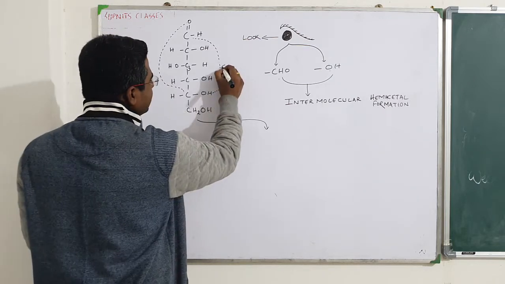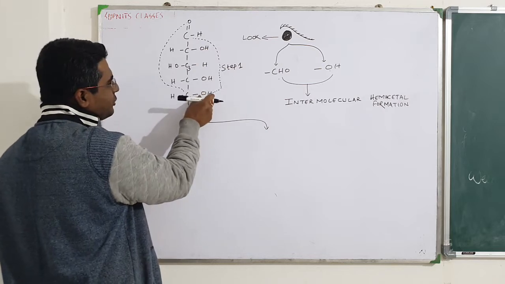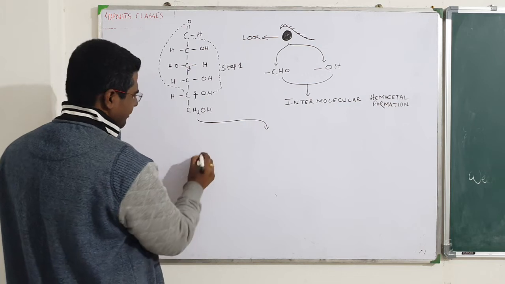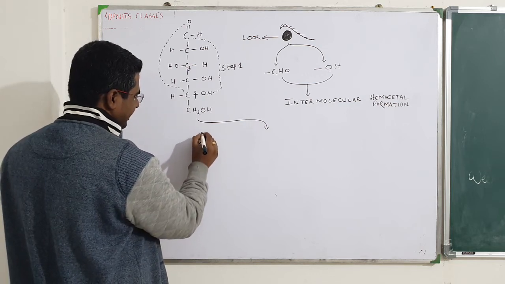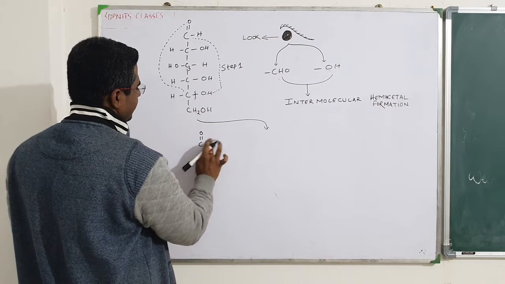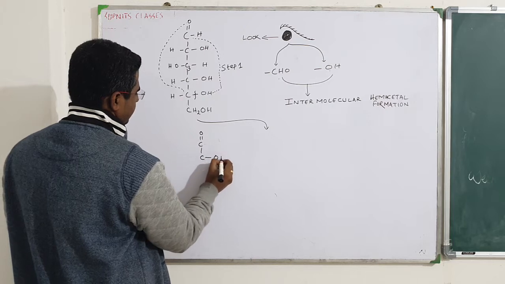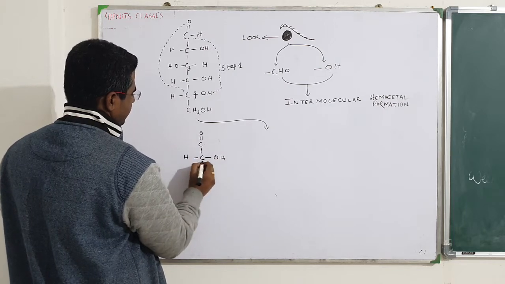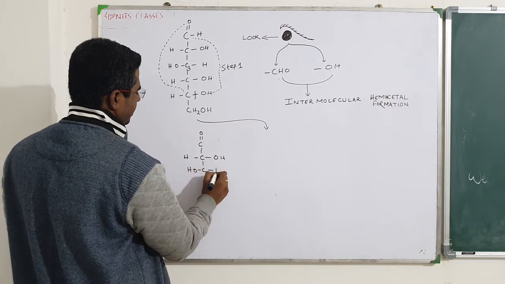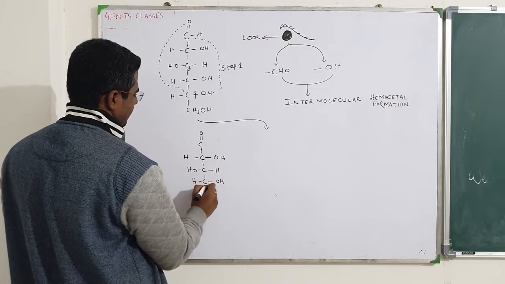Step 1 is this one. In step 1 I am going to break this bond, and I am going to write this H. The third carbon, then OH, H, and that makes 4.